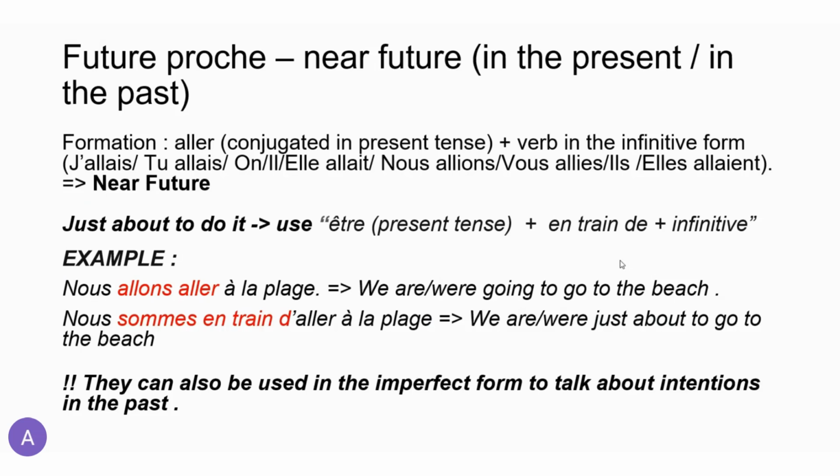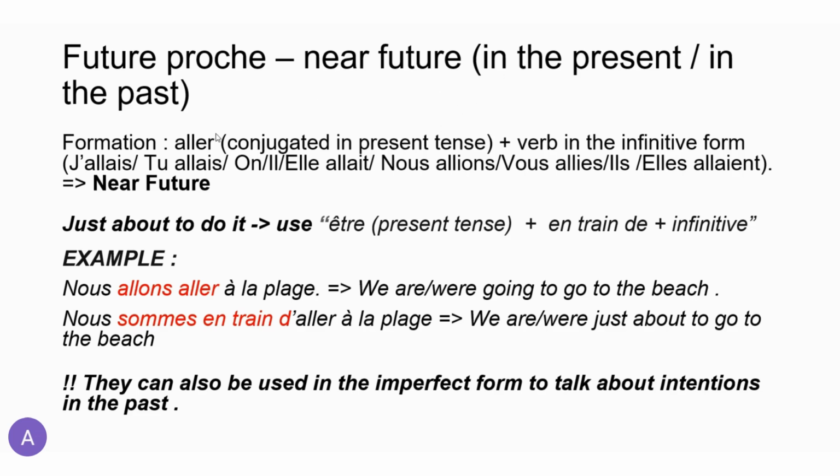The last thing that we might need to discuss is futur proche, or near future, or future that can be adapted. So near future can be also in the present, let's say, right? So when I'm saying I'm going to, or I'm going to do something, or I was going to do something, right, in the past.